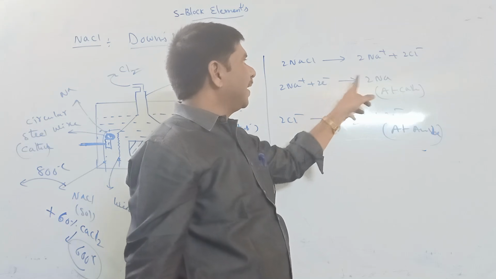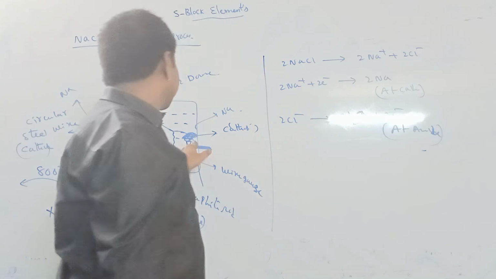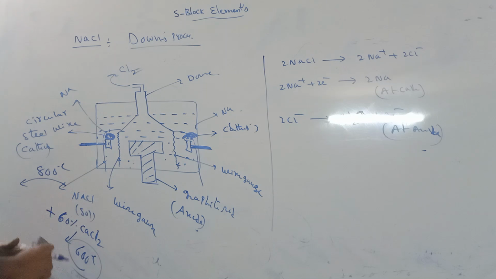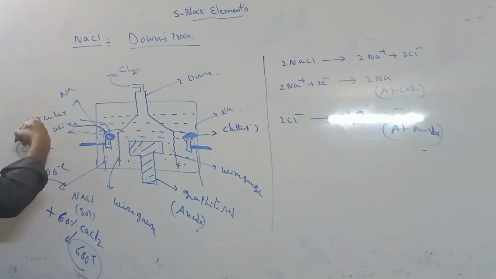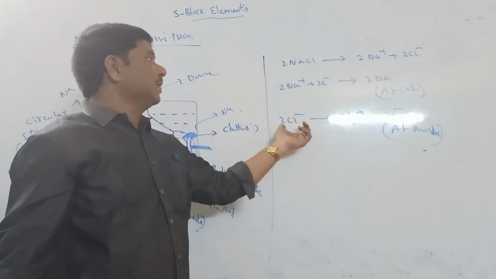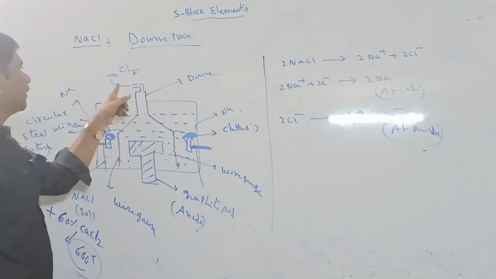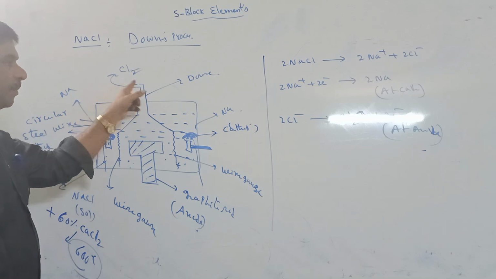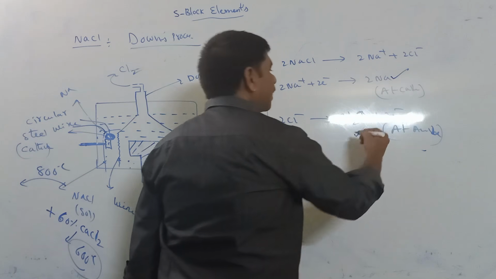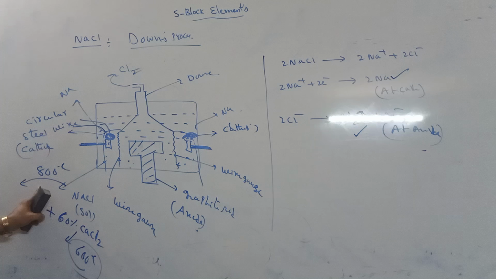Na plus gains an electron and forms sodium metal at the cathode, where sodium is deposited and removed through an arrangement. Chlorine loses electrons and forms chlorine gas at the dome. So the main products of the Downs process are sodium and chlorine gas.